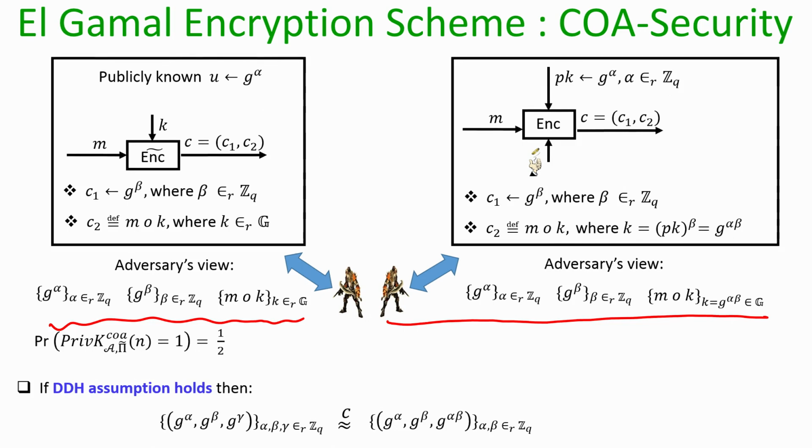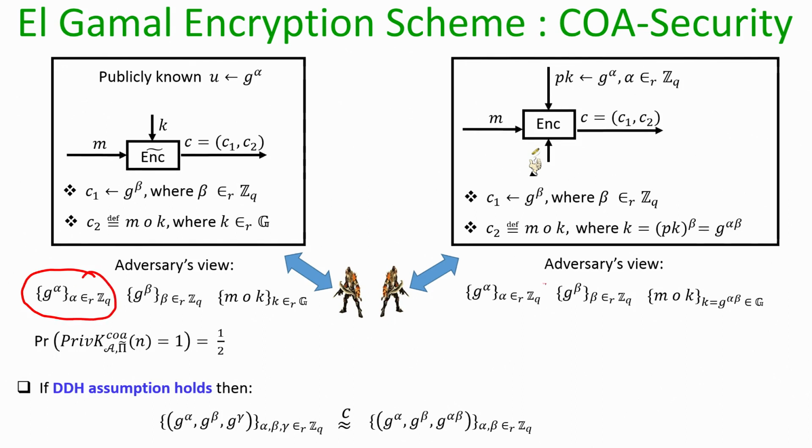Now, if you look closely, what exactly is differing here? If I consider the views of the 2 adversaries, the distribution of g to the power alpha in both the worlds is perfectly the same; they are exactly indistinguishable. Here also alpha is random, here also alpha is random and not known to the adversary, and the adversary knows the value of g to the power alpha. In the same way, the distribution of g to the power beta in both the worlds is exactly identical.